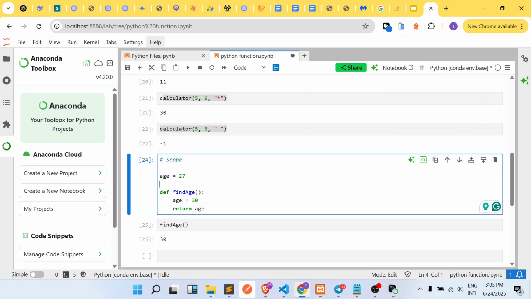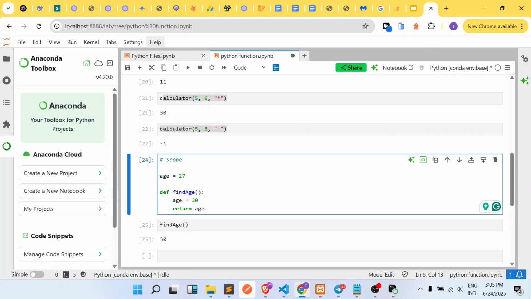Whenever you have a variable of the same name outside of the function, we call that a global variable, while the same variable inside the function is called a local variable. So functions are always aware of their local scope before they start working with the global one.